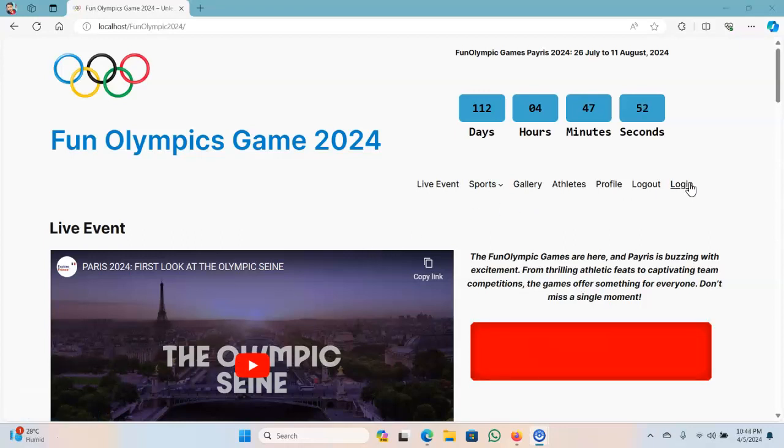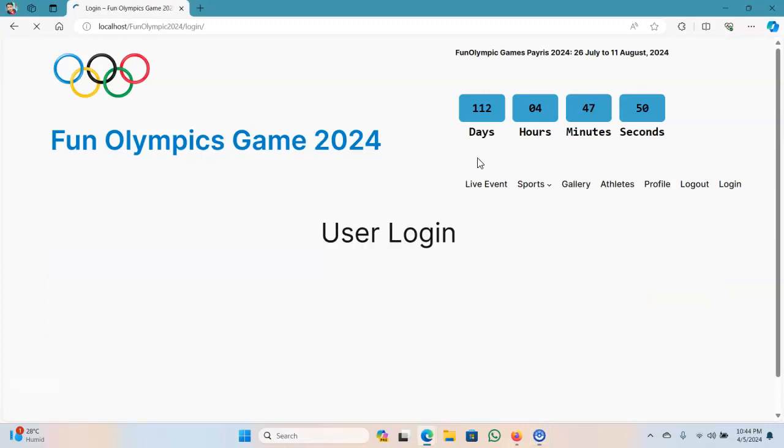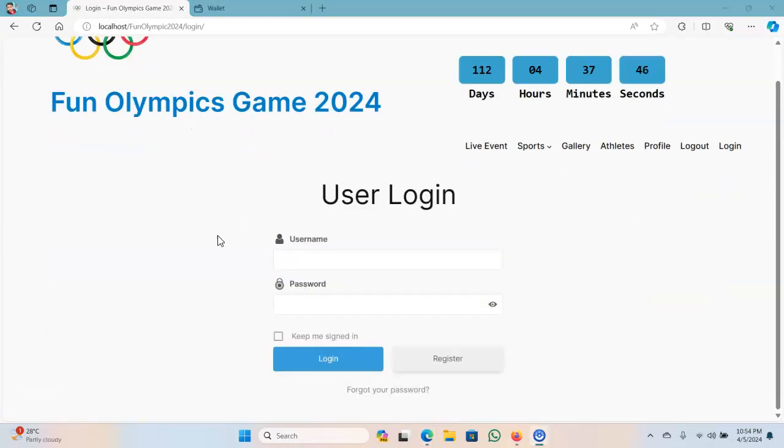Let's start with the login. This is the login page. If you have an account, you can easily log in here. If you don't have an account, then you can register here.